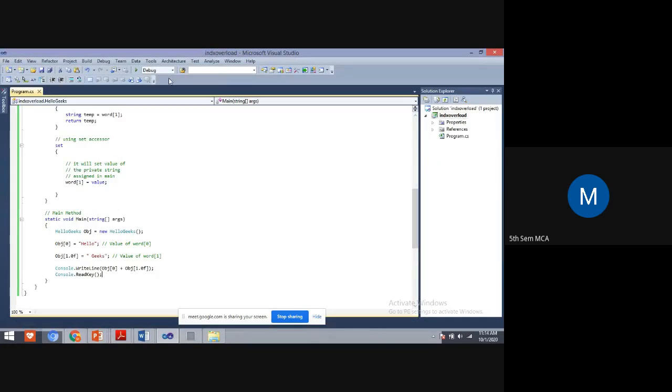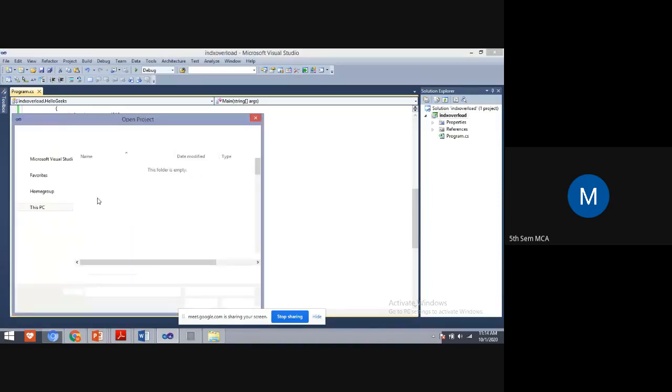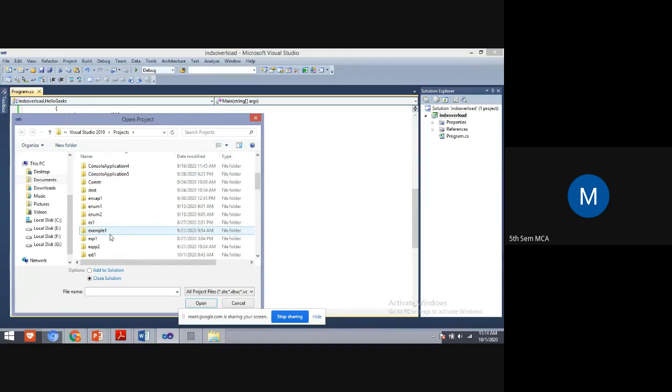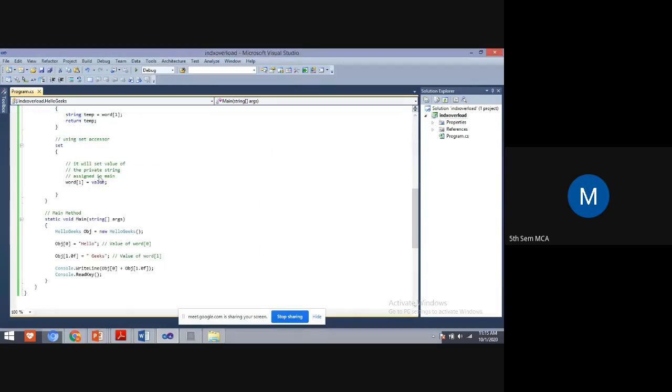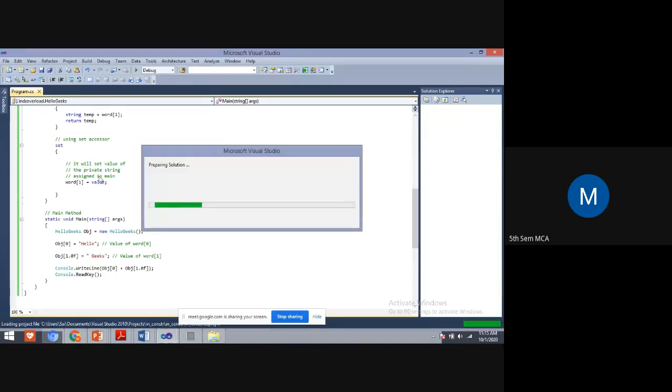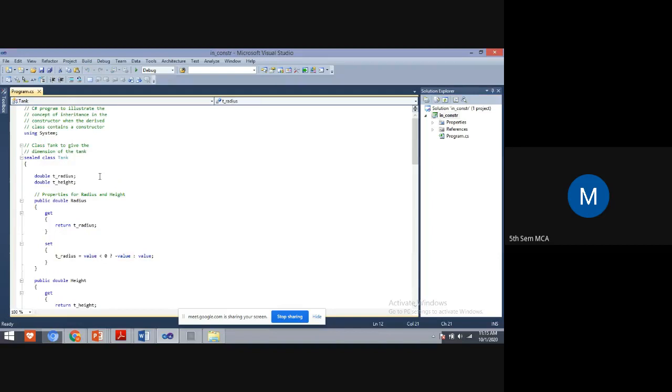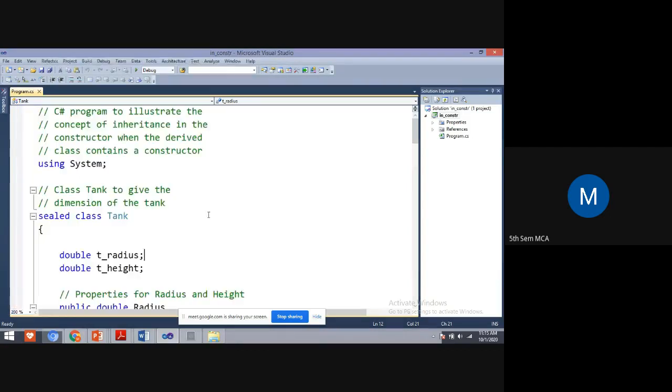Students, do you remember which example I showed you in the last class? Why have you people decided not to respond to anything? Huh? You people have decided that whatever questions she asks, we should not respond. Okay. Yes, students, can you see the screen? Can you see the Visual Studio screen? Yes, ma'am. Okay.